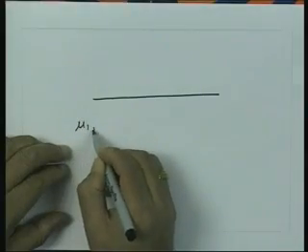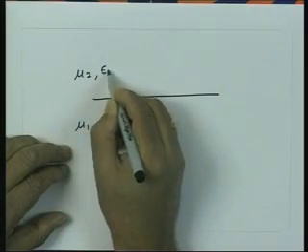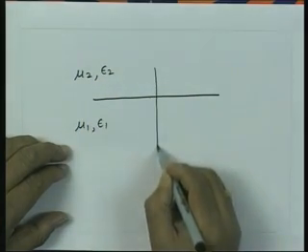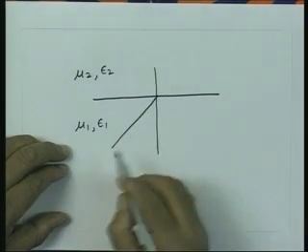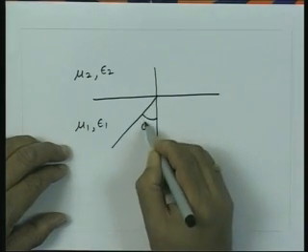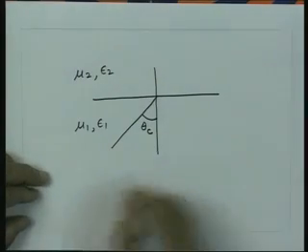So, here we are having a medium mu 1 epsilon 1, and here a medium mu 2 epsilon 2, and if I launch a ray such that this angle is theta c, what is called the critical angle.